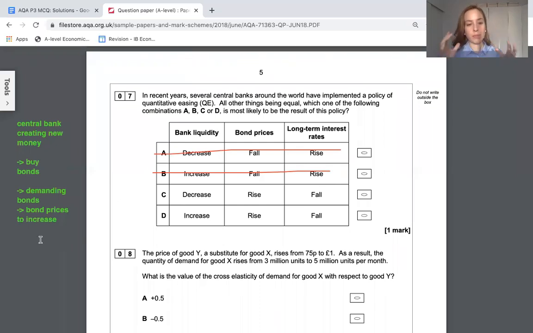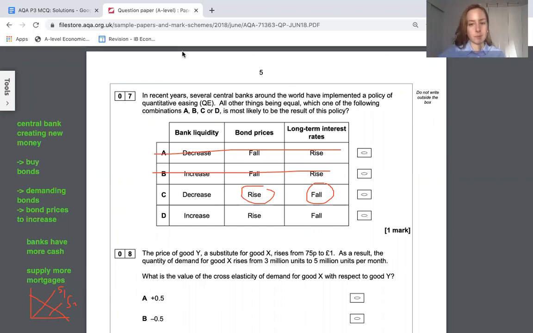Because this buying of bonds can be of banks, it means banks have more cash because they've received cash in exchange for their bonds. Because they have more cash, they can supply more mortgages and things, which is going to shift the supply curve for mortgages and any loan products to the right, in turn making them cheaper. So I'm looking for a fall in long-term interest rates, rise in bond prices, such as confirming that.